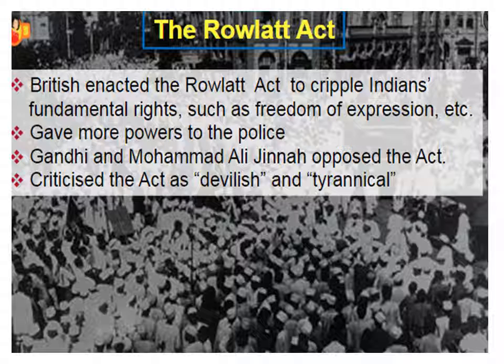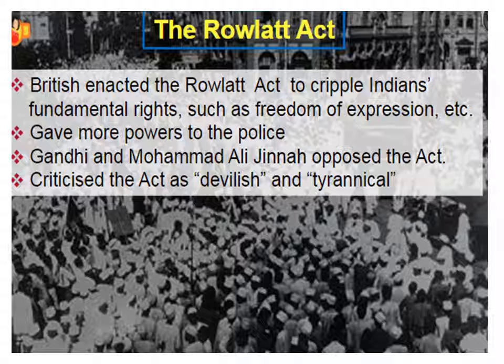Gandhi and Muhammad Ali Jinnah opposed this act. Muhammad Ali Jinnah was one of the leaders of the Muslim League, and Gandhiji was the leader of Congress. Both opposed the Rowlatt Act because it gave more power to the British, and Indians criticized the act as devilish and tyrannical.